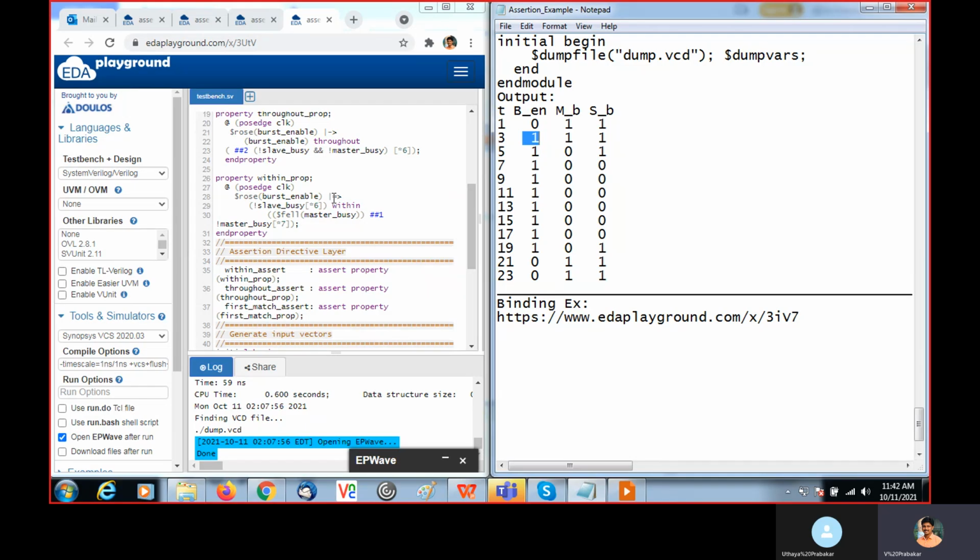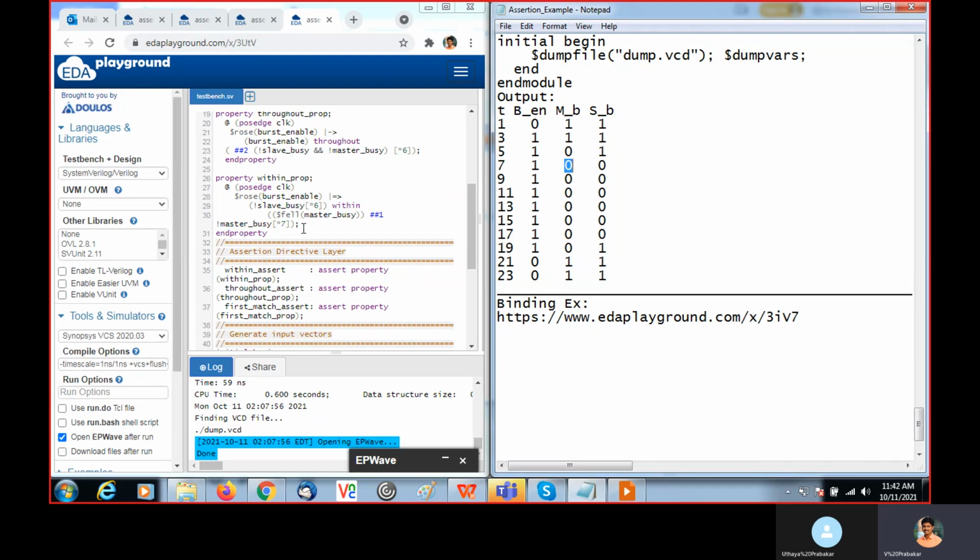Okay, after this happened, this is non-overlapping, from next clock, from next cycle. Okay. $fell master busy. Here this fell, it becomes 0. Then as 1, not of master busy. Next cycle, master busy is 0 for 7 times. This is 1, 2, 3, 4, 5, 6, 7. 7 times it is 0.